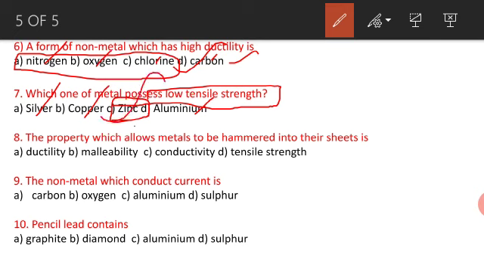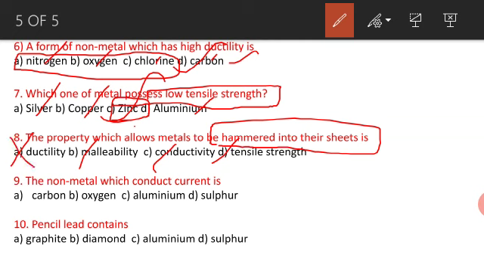So the answer is zinc. The property which allows a metal to be hammered into sheets: ductility, malleability, conductivity, or tensile strength? Ductility means drawn into wire, so this is not the answer. Conductivity is conducting electricity, not the answer. Tensile strength is resisting strain, not the answer. Hammered into sheets is malleability, so malleability is the answer.